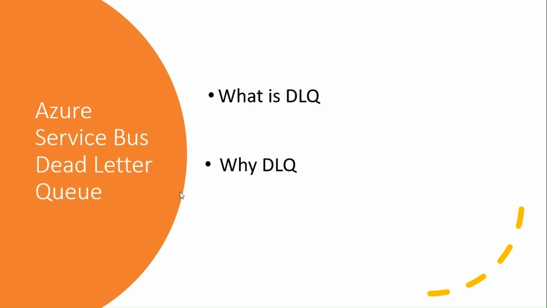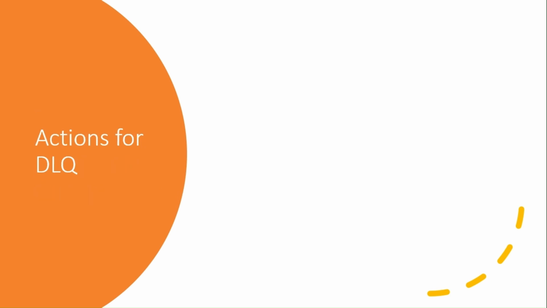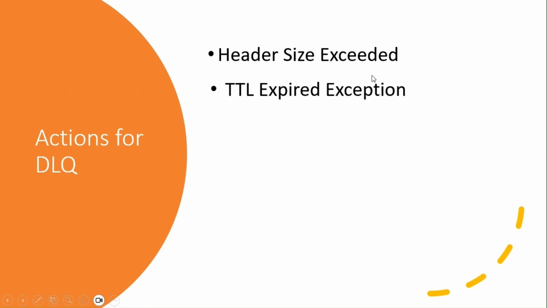There are some activities in Service Bus that will cause a message to move to the dead letter queue, like header size exceeded. Every Service Bus message has a limited size for the header. Mostly it will be 64 kilobytes. If any message has more than that size, that will be considered a header size exceeded exception. Then that message will be moved to the dead letter queue.